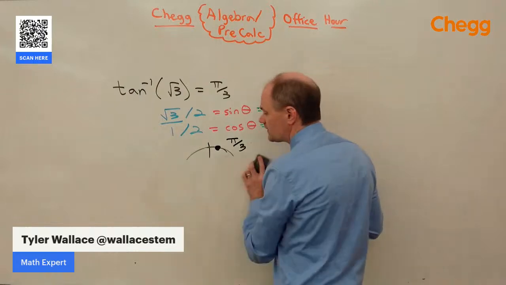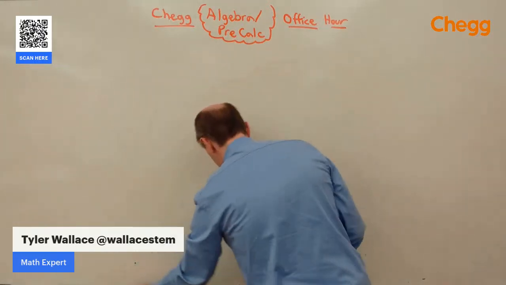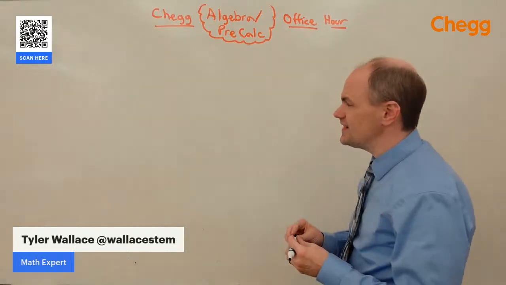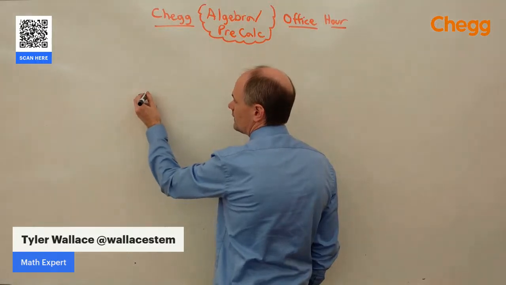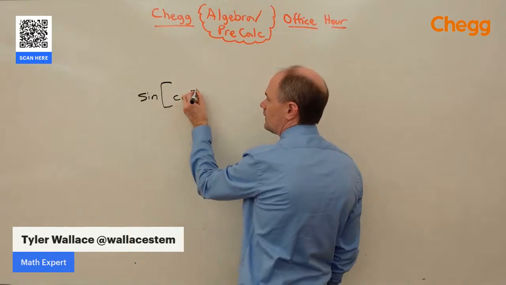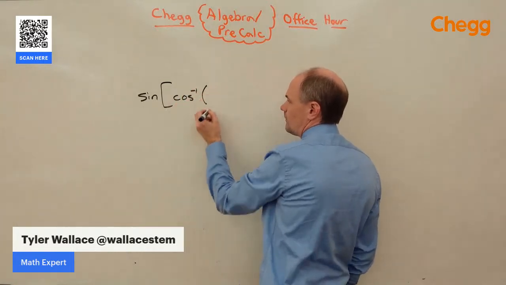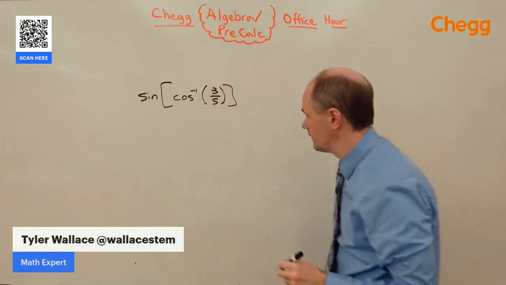A lot of the times we don't have one of those key points on the unit circle that we like. Instead, it's asking for maybe the sine of the cosine inverse of 3/5, right?